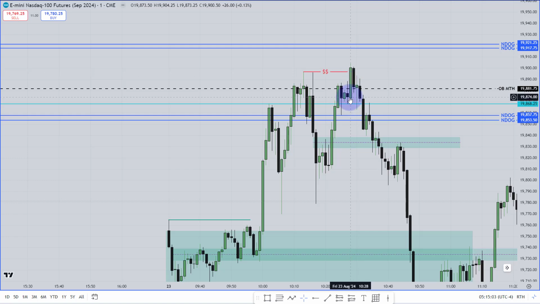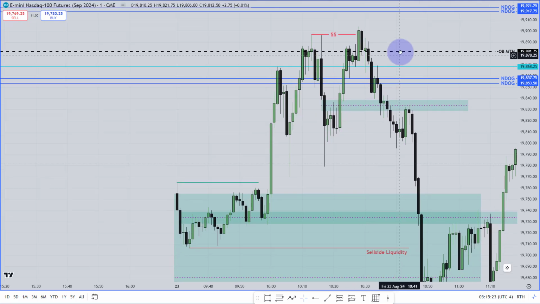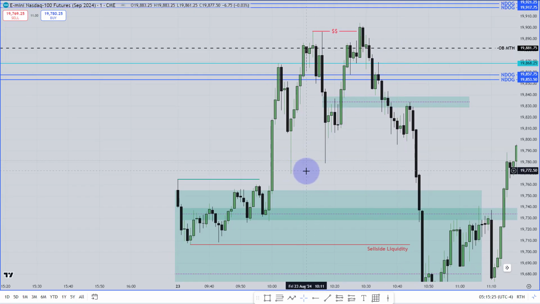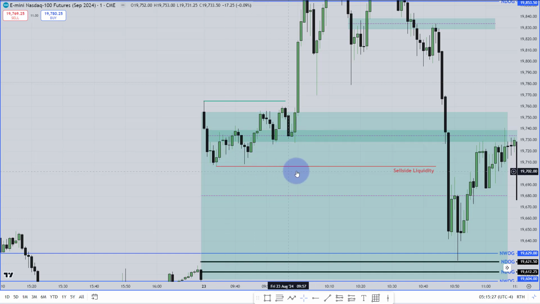At the same time, this candle open. Look at this candle open. When market goes through this open, it is valid as an inversion, as a change in state of delivery. So from that area to this bearish order block, mean threshold from daily chart, all of this area is your opportunity to take sell. How far? Maybe these relatively equal lows, or these relatively equal lows which market left after 9:30 open.